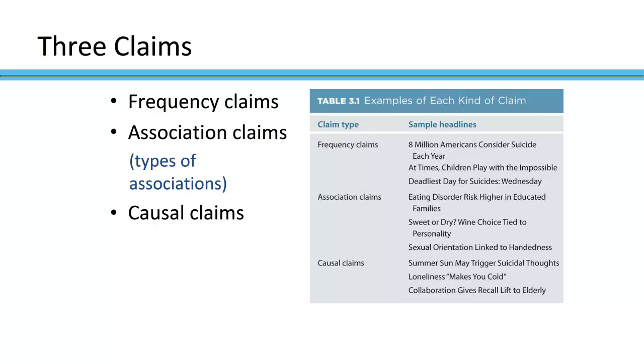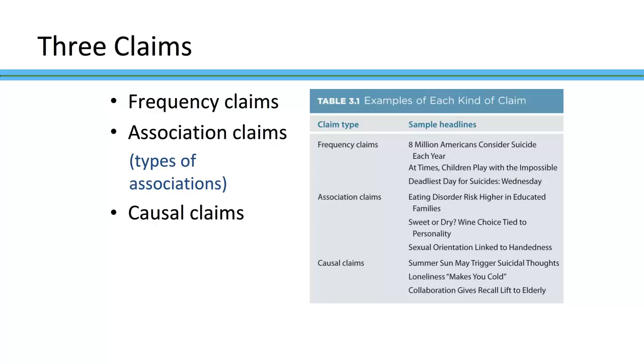So a frequency claim is going to try to argue that something happens at a certain frequency, or it happens on a certain day, a certain number of times. So a couple of frequency claims we have here. 8 million Americans consider suicide each year. So frequency claims will involve one variable. So here we're talking about how many people consider suicide, one variable. And then we're talking about how many people endorse that. So 8 million Americans consider suicide each year is a frequency claim.